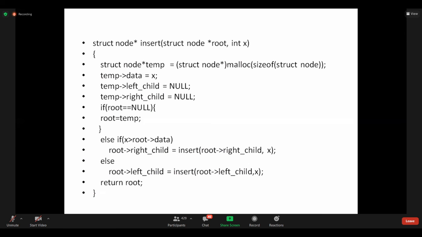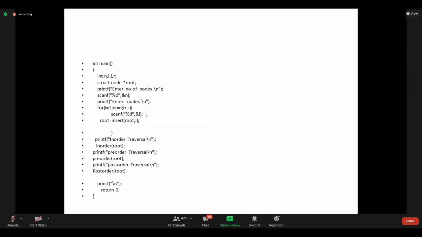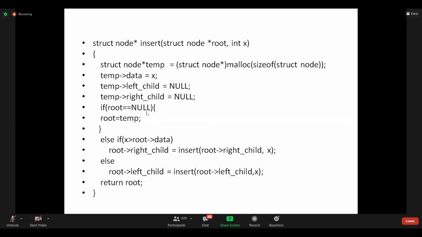I want to stop the session and we have a quiz section following the class. So if you have any doubts, you ask me. Insert slide you want? Right, I'll show the insert slide. Look at the insert slide, ma.